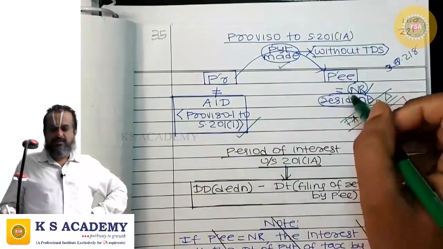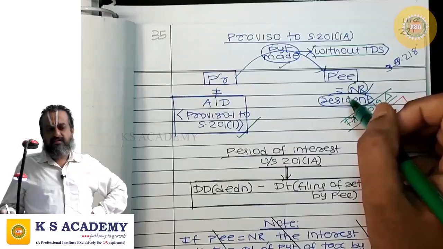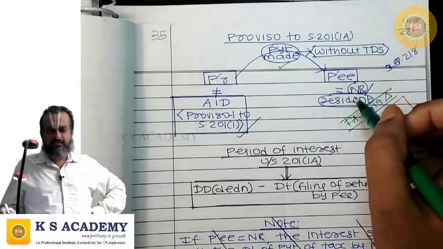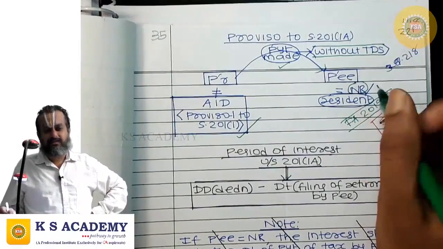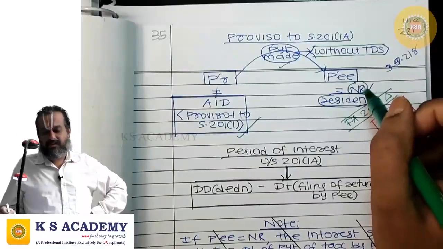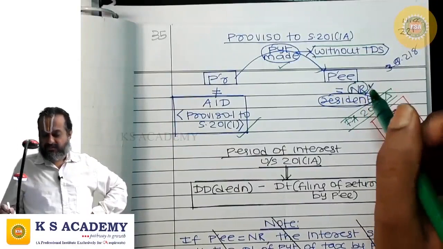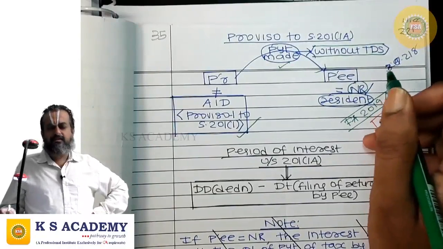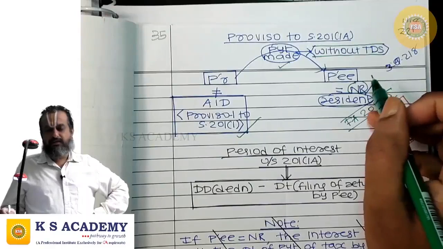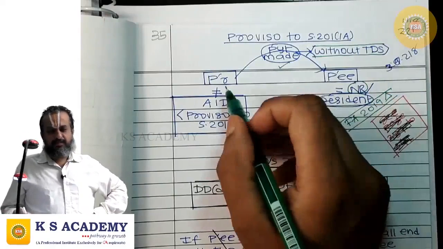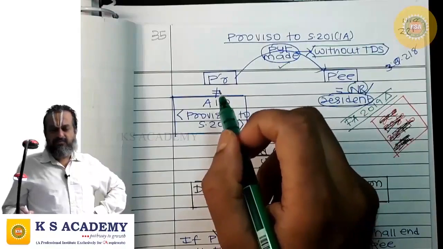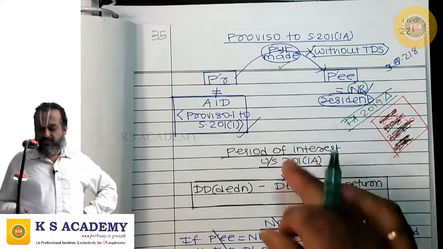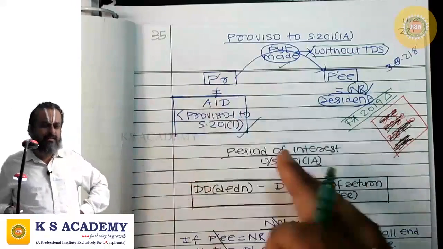Why? Because, number 1, the payee has filed the return under 139 for the assessment year relevant to the previous year to which the sum received without TDS pertains, and while computing the returned income, he has included the sum received without TDS. Number 3, he has paid the tax on the returned income by way of advance tax or self-assessment tax. Number 4, the payer has obtained a certificate from the auditor in Form 26A to this effect. Then the payer cannot be regarded as assessee in default.